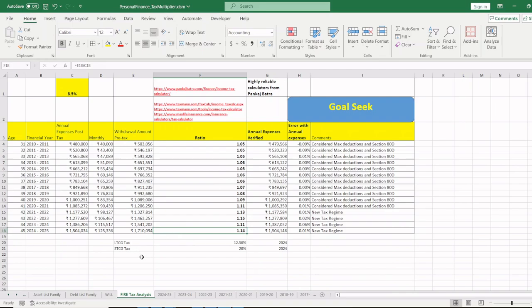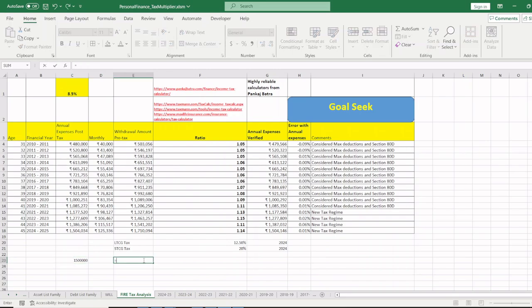So I would recommend you consider a ratio of at least 1.2. At least 1.2 during your FIRE journey. That means if you want say 15 lakh rupees every year, right?